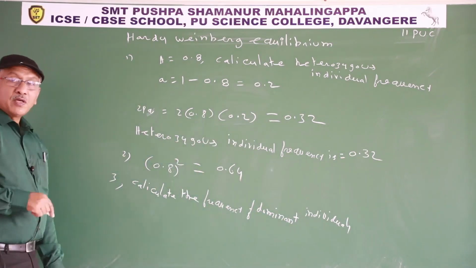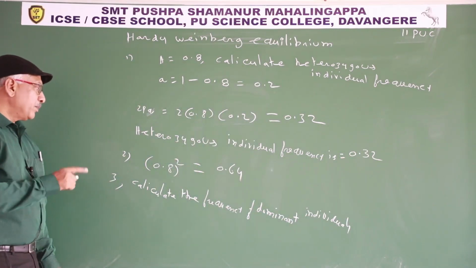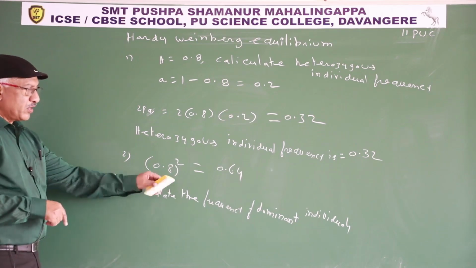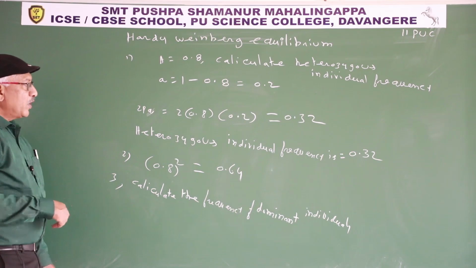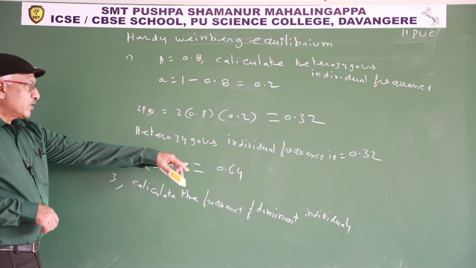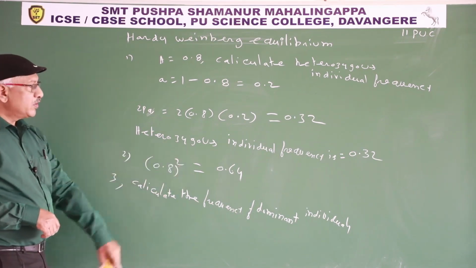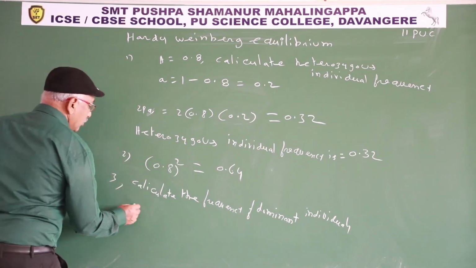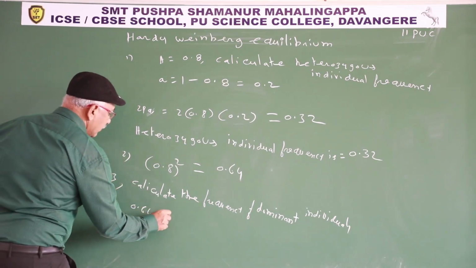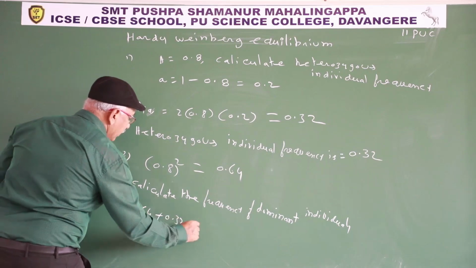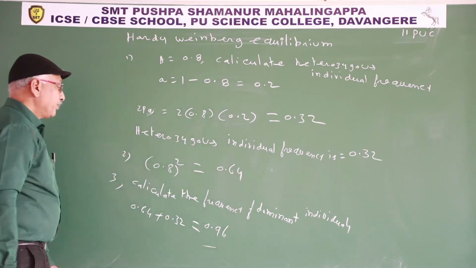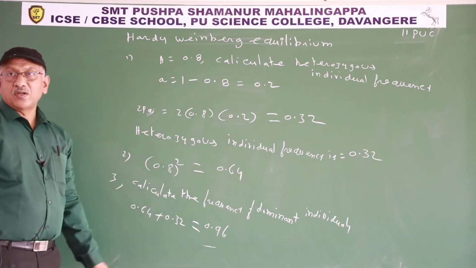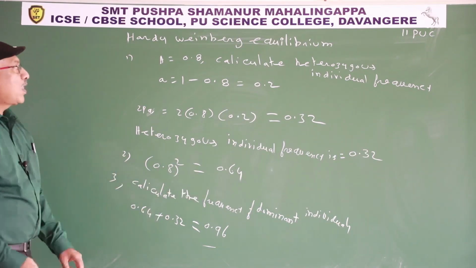You already know p square plus 2pq plus q square. P square plus 2pq possess the dominant character only. So heterozygous individual 0.32, homozygous dominant individual 0.64. So 0.64 plus 0.32, that is 0.96 is the frequency of dominant individuals.